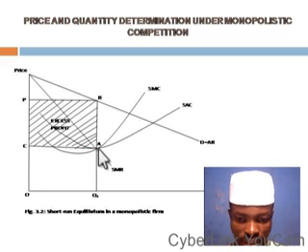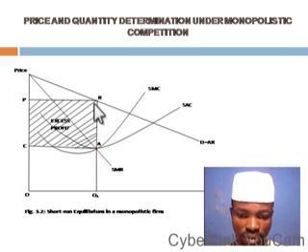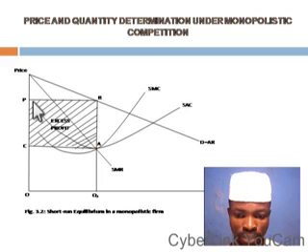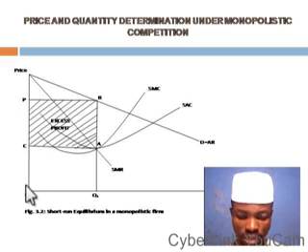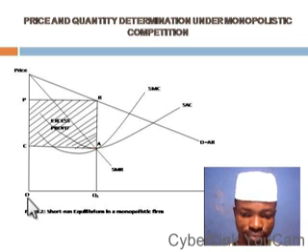So that point, trace it upward to the demand curve. We meet at point B. So from there, trace it down to the price axis. We have P. So meaning that the price per unit is OP. And I told you that the price per unit is the same thing as average revenue.